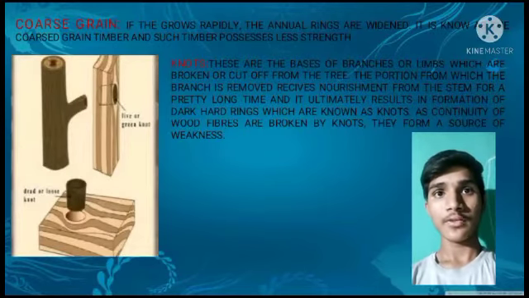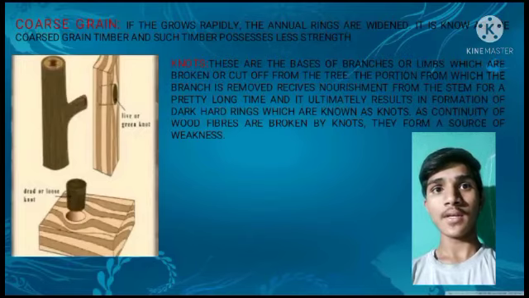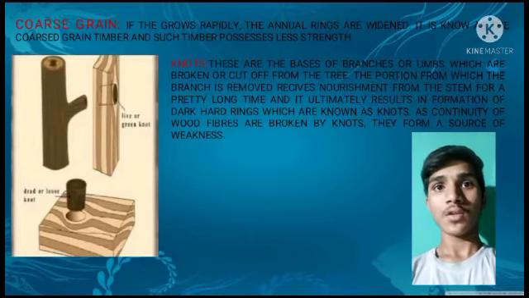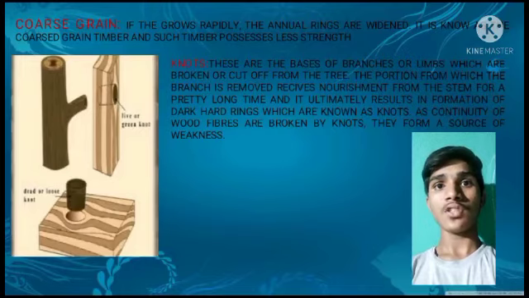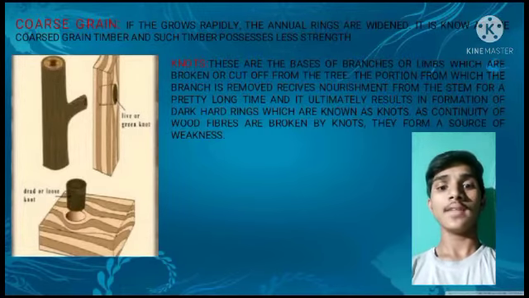Coarse grain. If the tree grows rapidly, the annual rings are widened. It is known as coarse grain timber and such timber possesses less strength. Knots. These are the bases of branches or limbs which are broken or cut off from the tree. The portion from which the branch is removed receives nourishment from the stem for a pretty long time and it ultimately results in formation of dark hard rings which are known as knots. As continuity of wood fibers is broken by knots, they form a source of weakness.